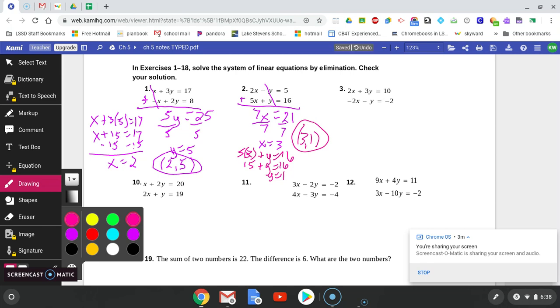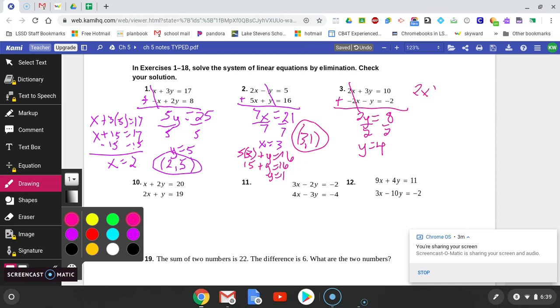Okay, on number 3, it's the same. If I add my columns, my x's are going to cancel out. 3y plus a negative y is 2y, and 10 plus negative 2 is 8. If I divide both sides by 2, then I get y is 4. Again, I'm not done until I have both an x and a y. So I've plugged in for y, and now I can solve for my x. So I'll use the top equation.